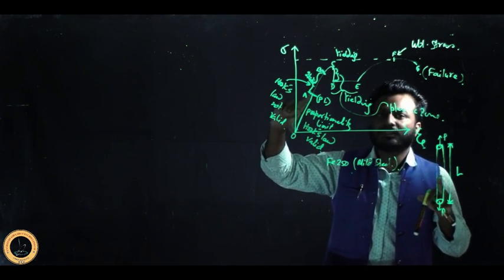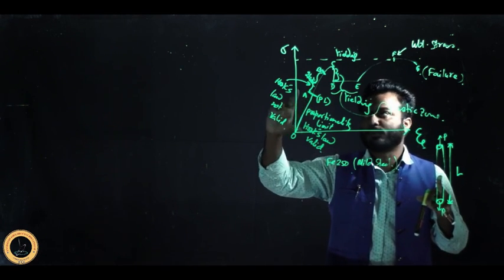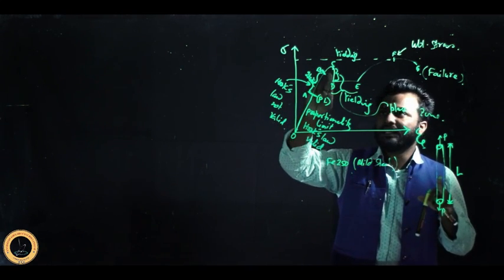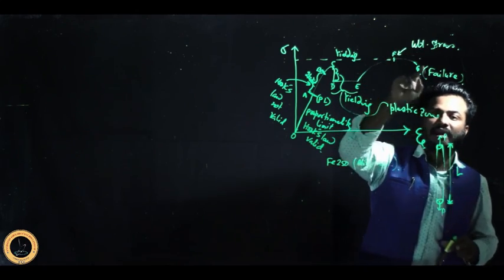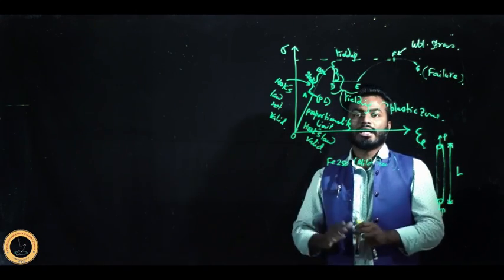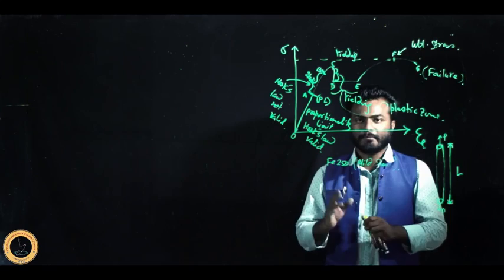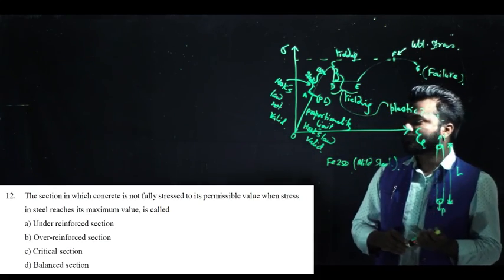Here the body is elastic, and stress and strain are proportional. After that, the body will face yielding, then plastic, then ultimate, then failure. So now you can choose the correct answer. Okay? Let's take another example.